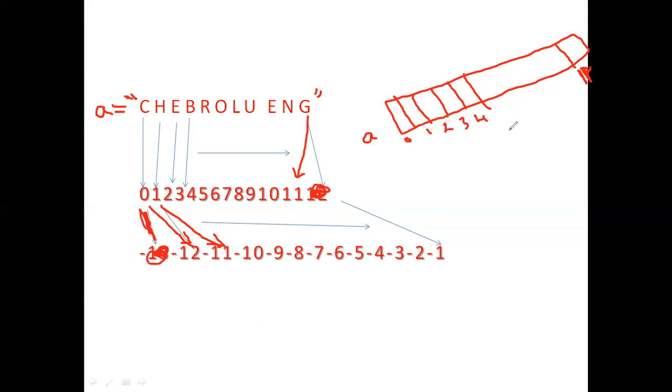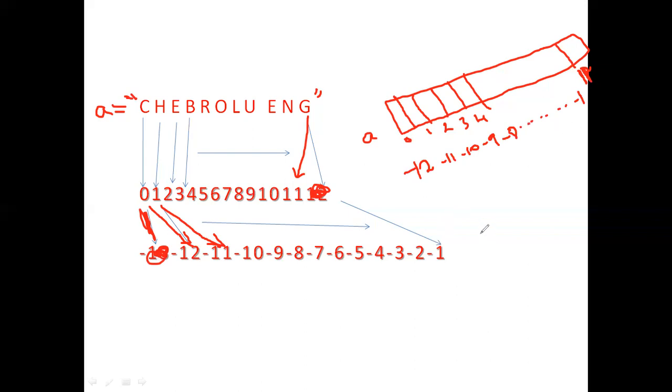As we have seen earlier, it can also be accessed with negative indexing. For example, the last part can be accessed by -1, and the first part can be accessed by -12, the second part by -11, the third part by -10, the fourth part by -9, the fifth part by -8, and so on. The last part can be accessed by -1.